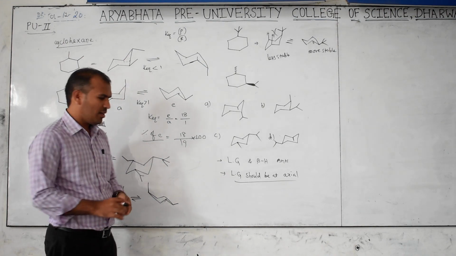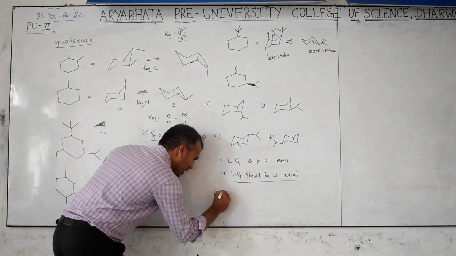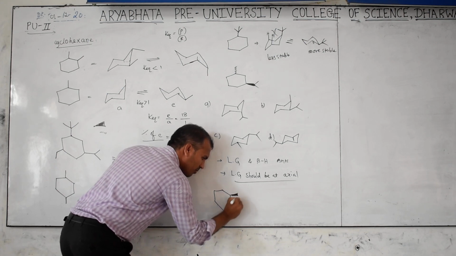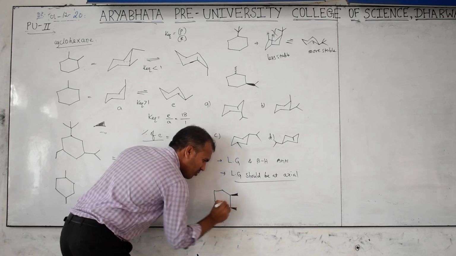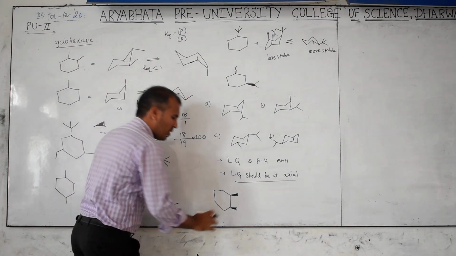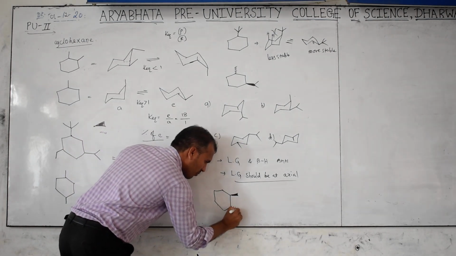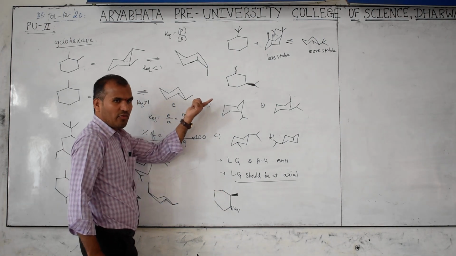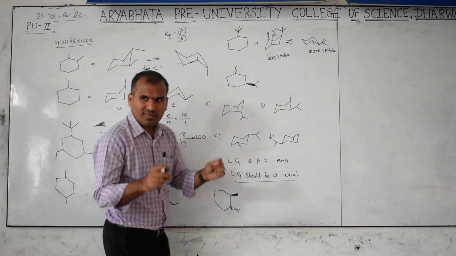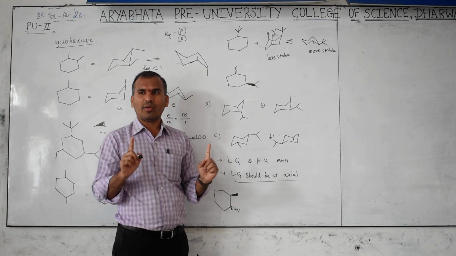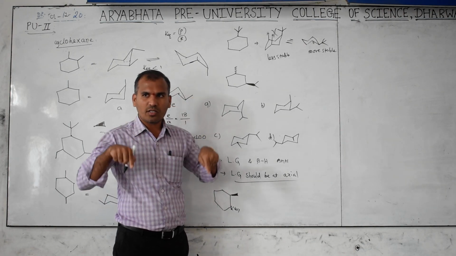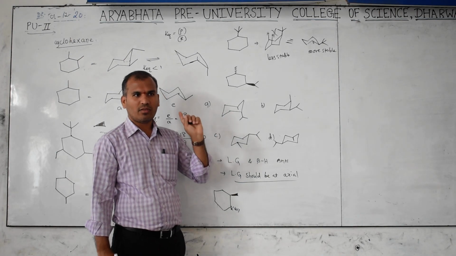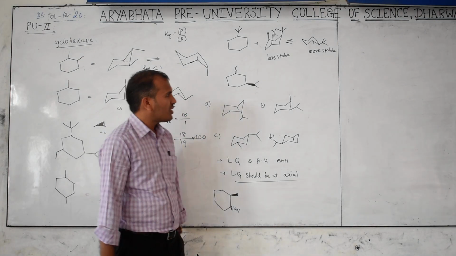But keep in mind, if it is given like this, you also have to identify which form this is. Cis form. If it is given like this, trans form. You can write this only in the chair form. You know that cis means what? Both groups should be up or both down. Trans means what? One up, one down. This is a trick to identify cis and trans. So this is complete.